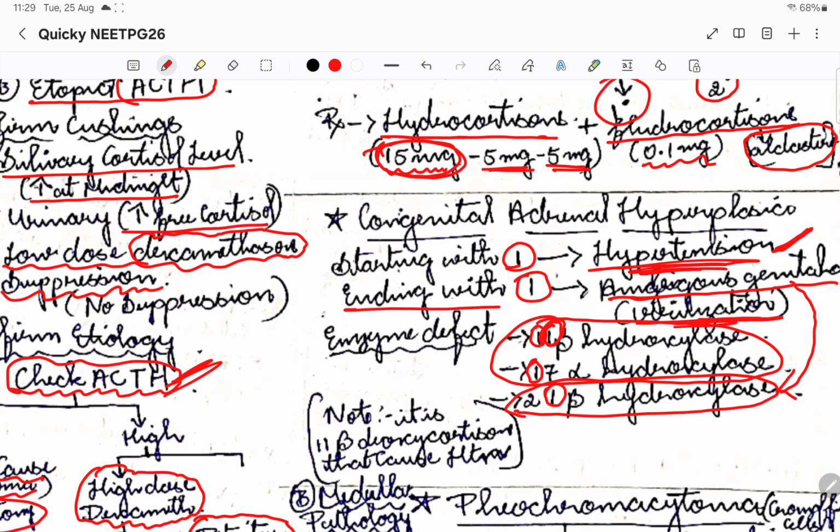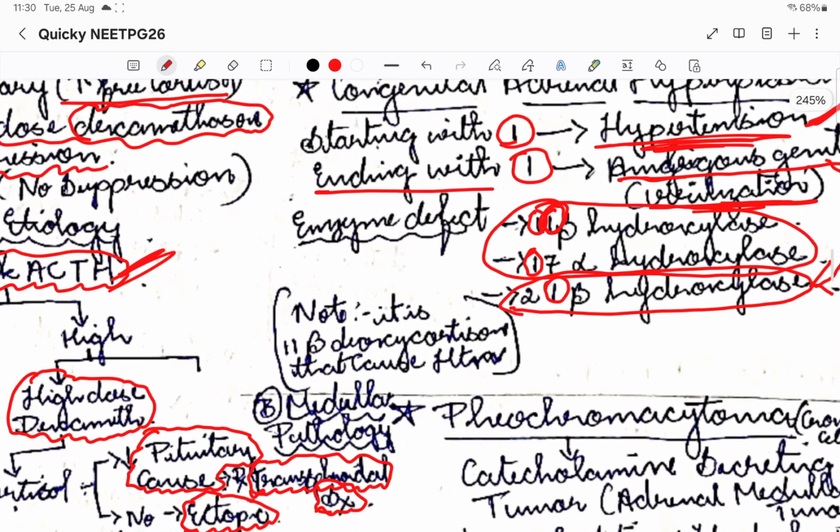Please remember that. In a question they might give a child with hypertension along with ambiguous genitalia, think of 11 beta hydroxylase, whereas if they have given salt wasting, there is no hypertension, there is hypotension plus ambiguous genitalia, then go for 21 beta hydroxylase. Suppose they have not given anything about ambiguous genitalia and they have given hypertension, then it is going to be 17 alpha hydroxylase. So that is how you can decide what exactly is happening.